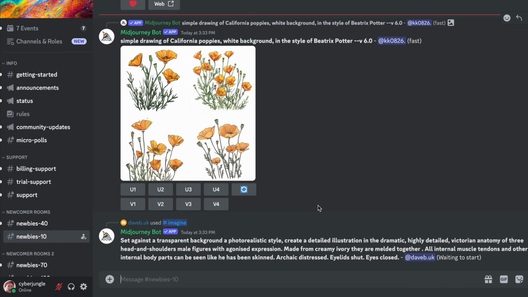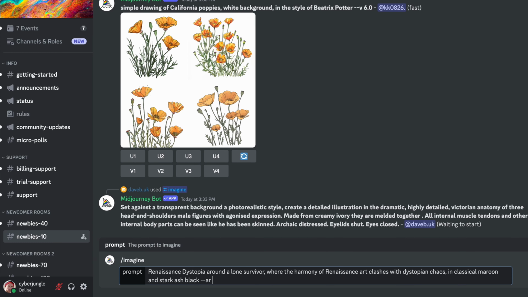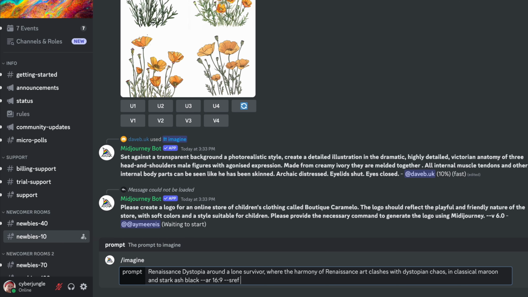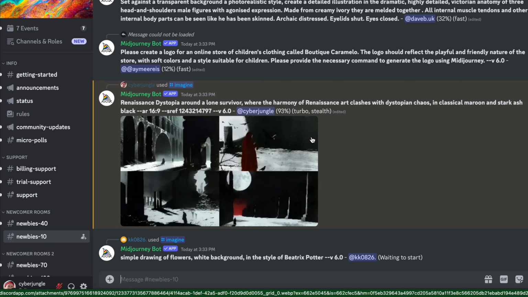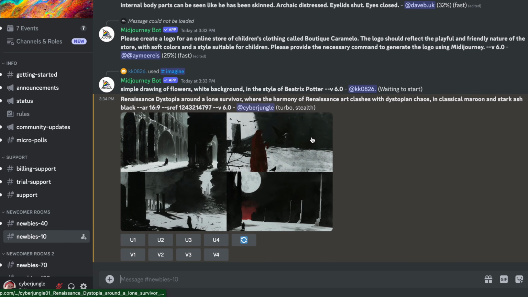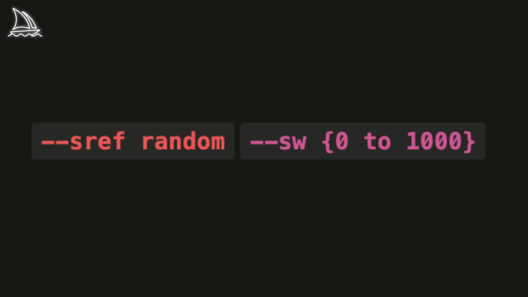Now let's look at how to use style random on Discord. We are heading to the prompt input field and typing our prompt. You can now type --sref random after your prompt, hit enter and get a random style every single time. You can add the chaos parameter to your prompt to produce even more unusual and unexpected results with many variations. You can also control the strength of the random style's influence with values from 0 to 1000 using the SW parameter. Remember, 100 is the default value.